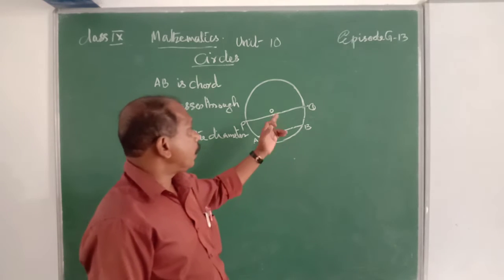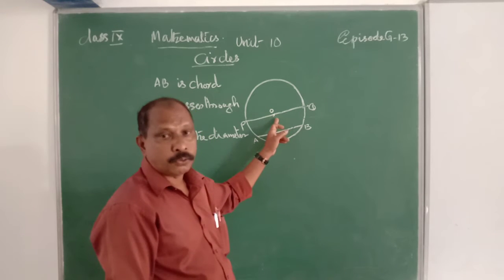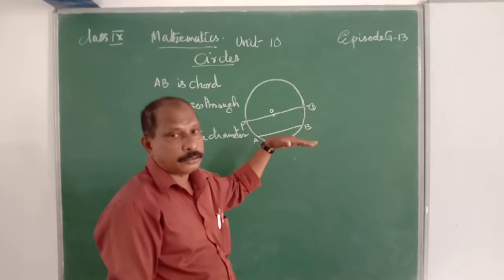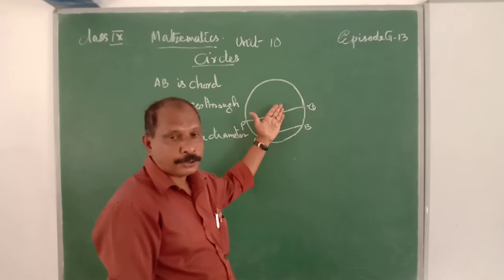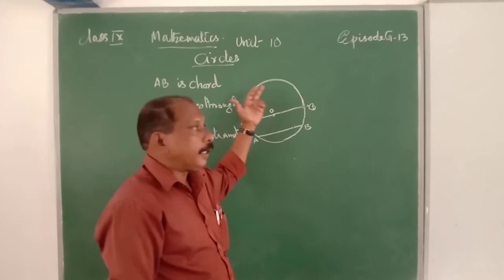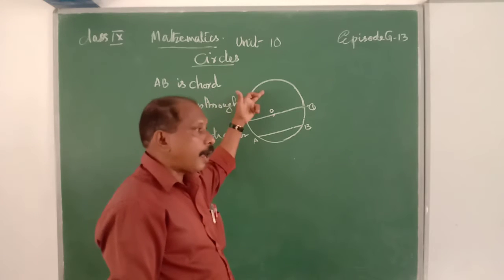And we know that this circle with the center O divides the plane into 3 parts: the interior portion of the circle, the exterior portion of the circle, and the circle.